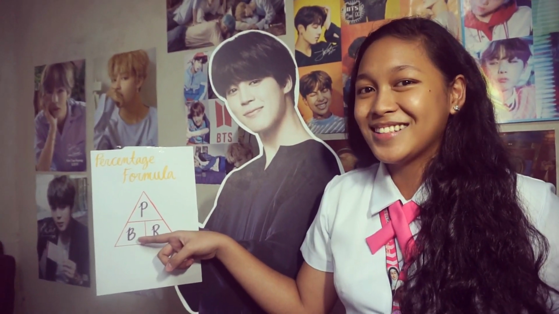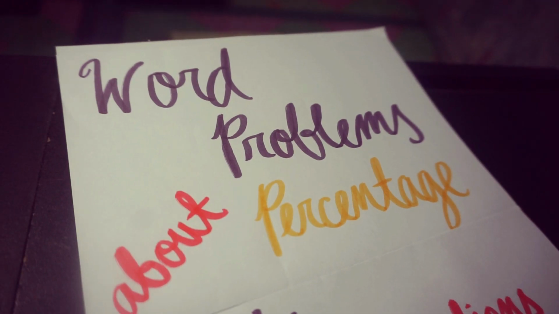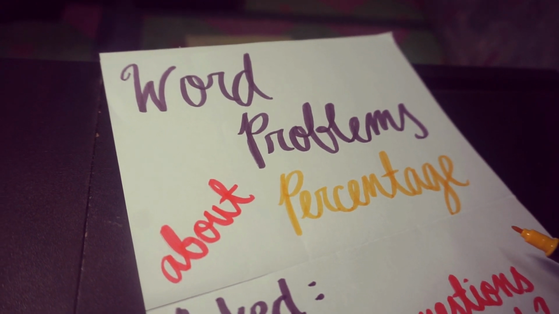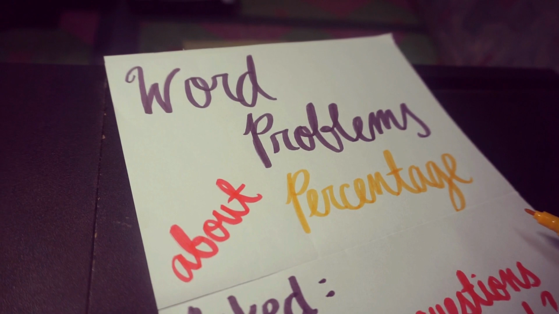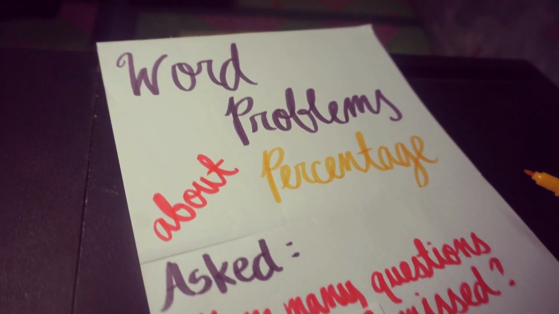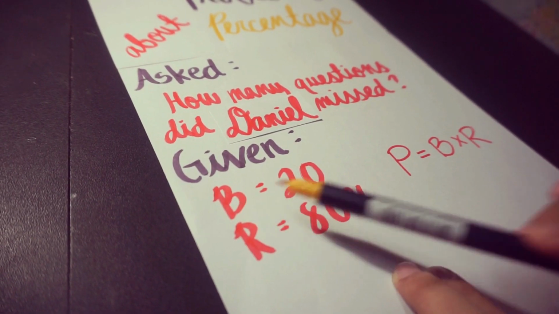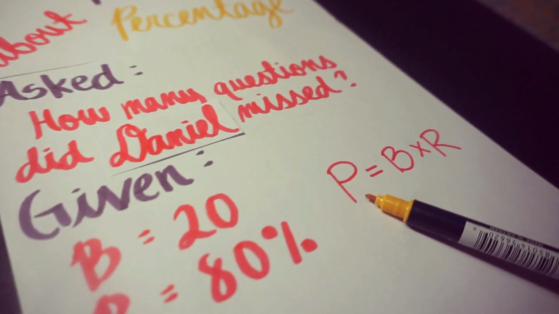And that's all. A test has 20 questions. If Danielle gets 80% correct, how many questions did Danielle miss? So now let's solve word problems about percentage. Earlier, Jimin and I discussed the percentage formula. In our situation, the given are 20 questions, which is the base, and 80%, which is the rate. So the percentage is missing.